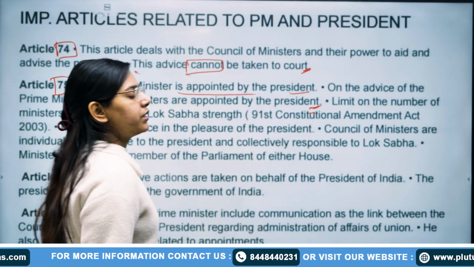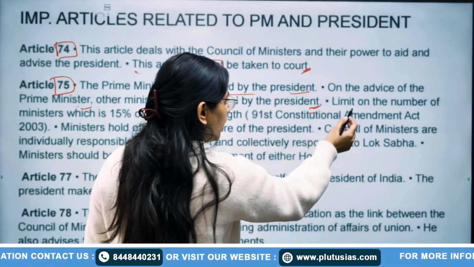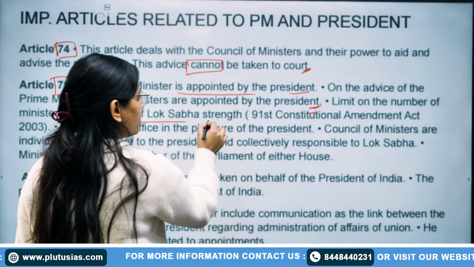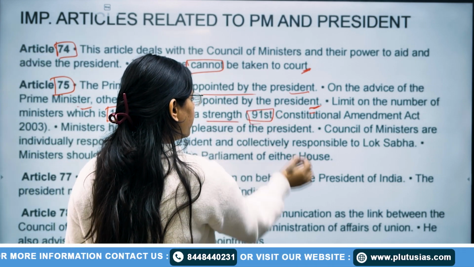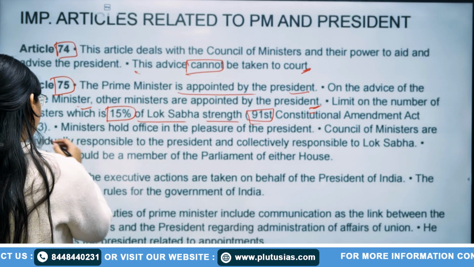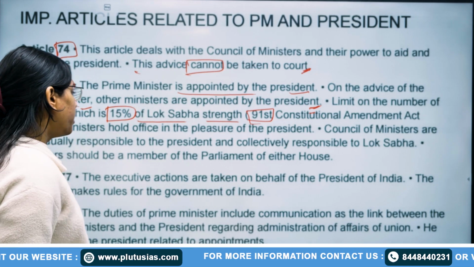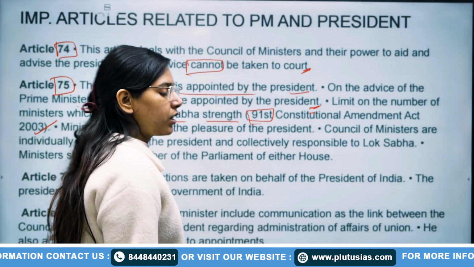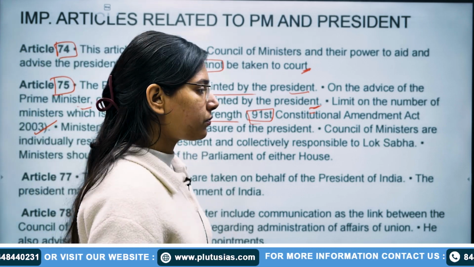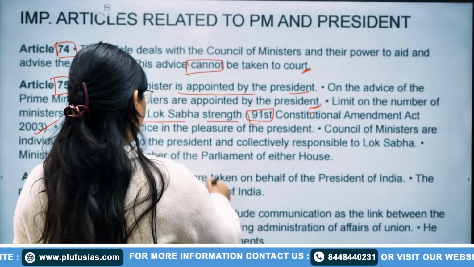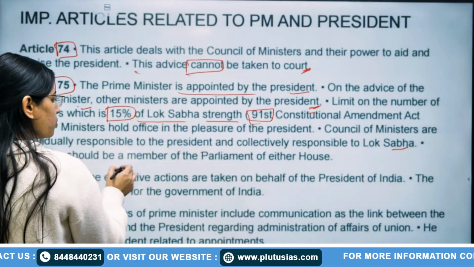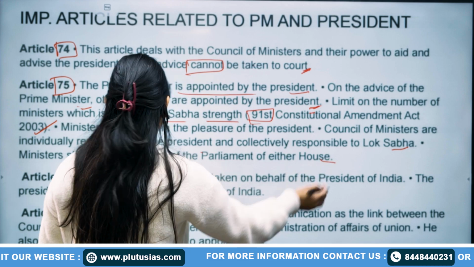Like Prime Minister advises President. Limit on the number of ministers, which is 15% of the Lok Sabha strength only. That is decided by the 91st Constitutional Amendment Act 2003. After that, ministers hold office during the pleasure of the President. Council of Ministers is collectively responsible to the Lok Sabha. Ministers should be a member of the Parliament of either house.